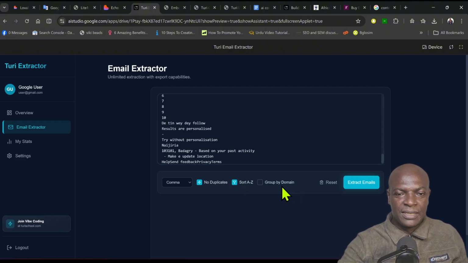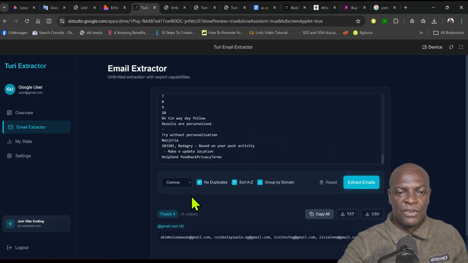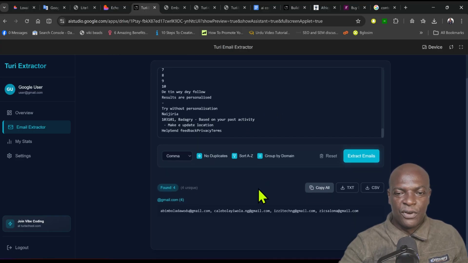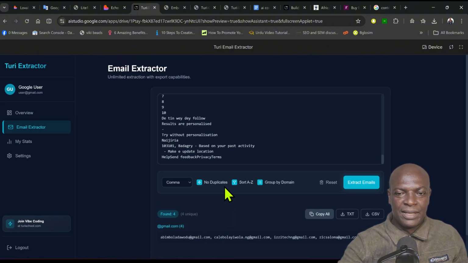Let me sort it A to Z. Assuming I want to group it, let's say I have several domains here, maybe Outlook, Hotmail, whatever, I'll just click it here, and I'll click on extract emails. If you look at this now, you can see it found 4 emails. So this is the email address that it has generated.